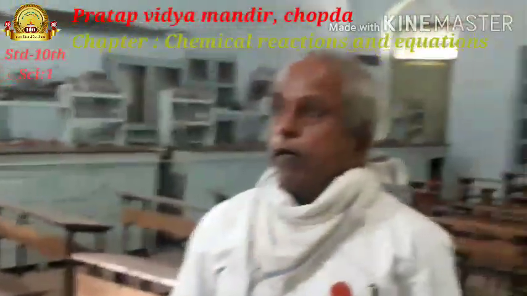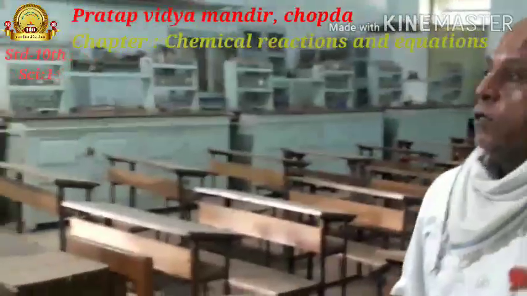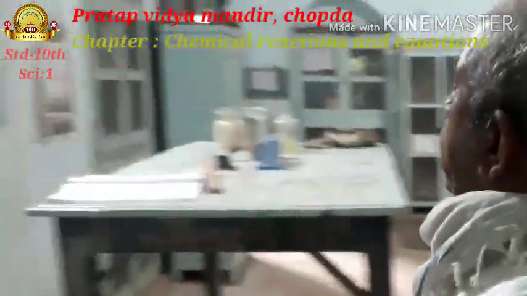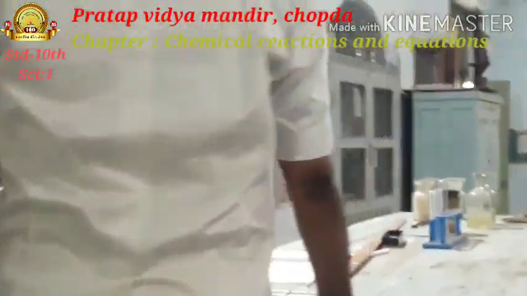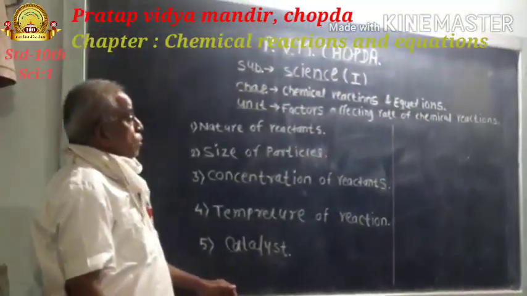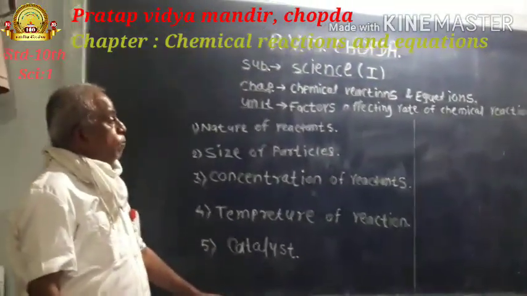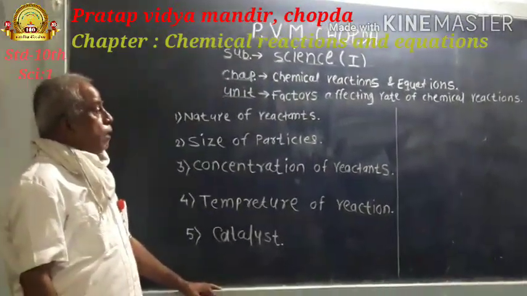Now, the rate of chemical reaction is different for different reactions. Today, consider these factors which are responsible for affecting the rate of chemical reaction.